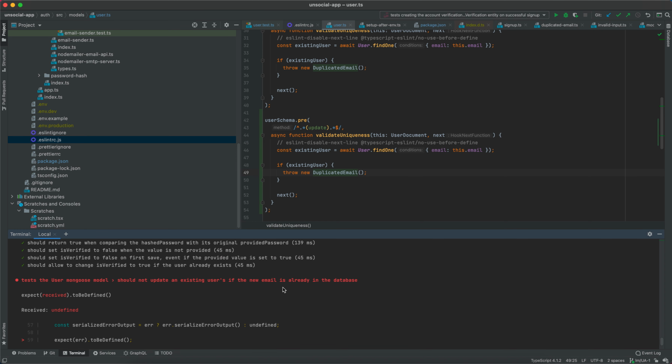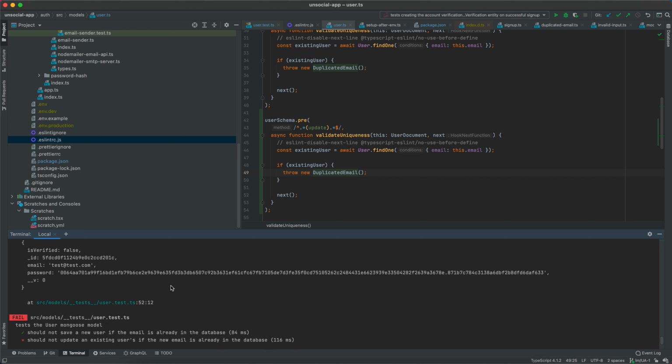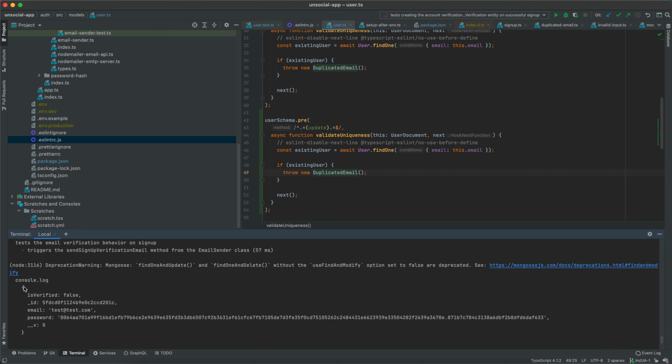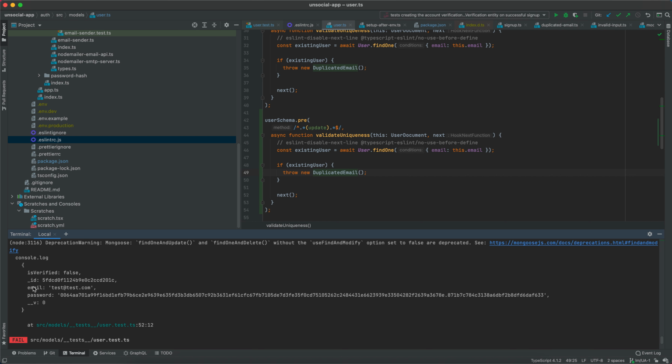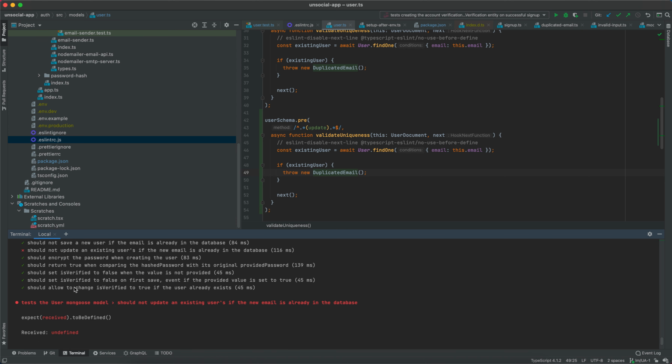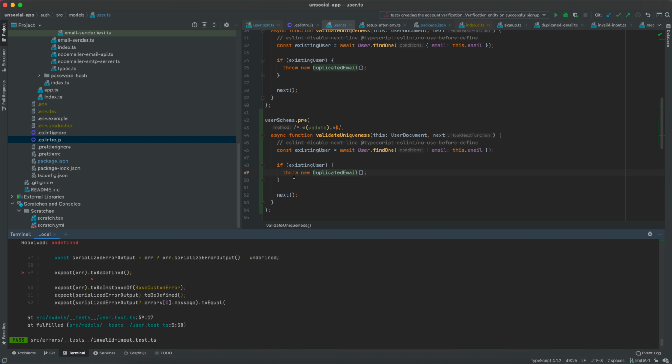Exactly, so the tests are still failing, right? Here, just out of curiosity, as you can see, this is our user, right? We wrote down the console.log, and as you can see, the email is updated to the new email, and that's not a good thing. But our tests are still failing.